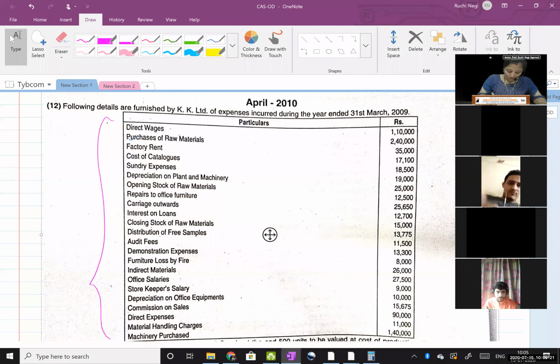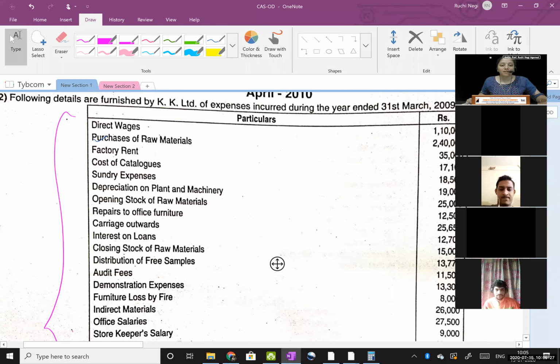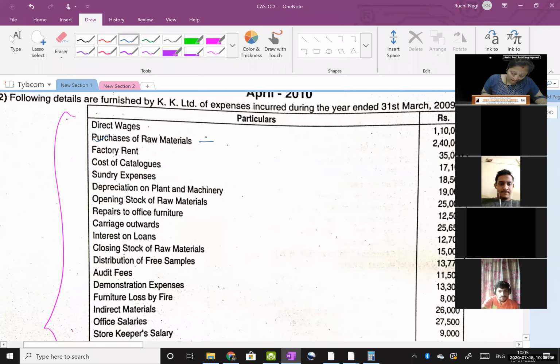Okay. So let us start with the first, direct wages. Direct wages is a direct cost, the second item under direct cost. Fine. So that we will write there. Purchase of raw material. This is an easy one. Add to raw material or direct material. Okay. Factory rent. With the word factory itself, it's an indirect cost, we are going to take it under factory overheads. Okay. Cost of catalogs.